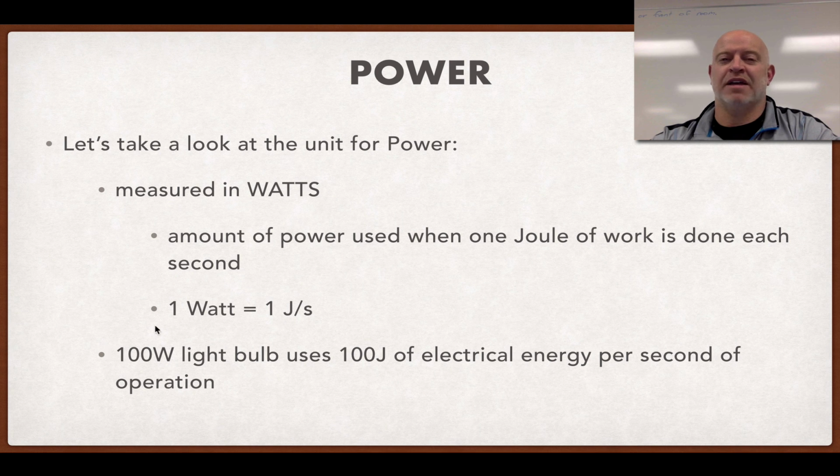Anyway, if we are using an old 100-watt light bulb, you may have some of these in a spotlight or in your garage, something like that. These are really bright. 100-watt light bulbs were not like a normal household light. They were like a garage light or a floodlight that we used to use. That would consume 100 joules of energy for every second you had it on. So if you had this thing on for a minute, that'd be 6000 joules of energy. So they consumed a lot of energy very quickly, these types of light bulbs. All right, so that's kind of an idea of what we're going to use for our units, or watts of power.